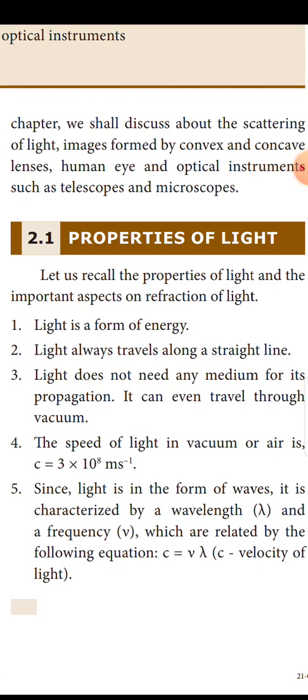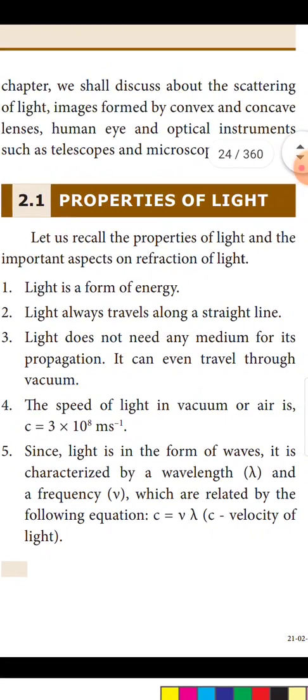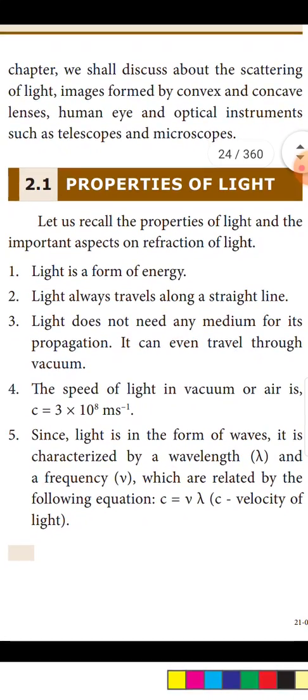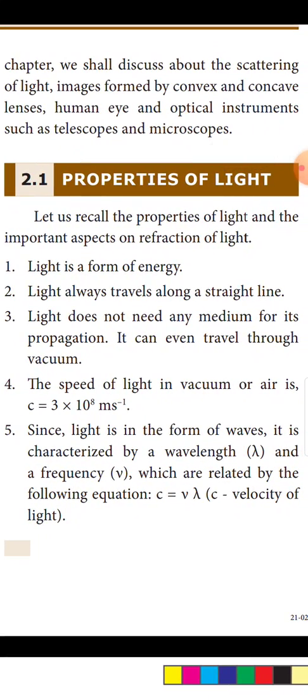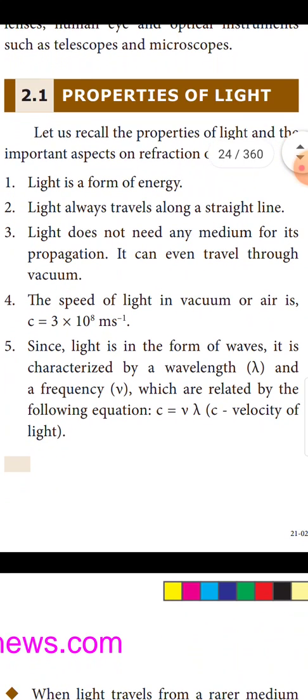Number 4, the speed of light in vacuum or air is c equal to 3 into 10 power 8 meter per second. Number 5, since light is in the form of waves, it is characterized by wavelength lambda and the frequency v, which are related by the following equation: c is equal to v lambda. C is the velocity of light.